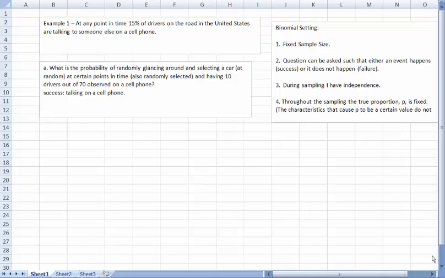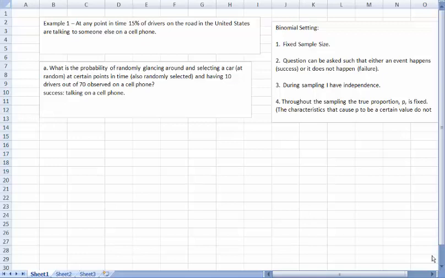Okay, let's look at a problem here. At any point in time, 50% of drivers on the road in the United States are talking to someone else on the cell phone. Okay, now let's look at the question. What is the probability of randomly glancing around and selecting a car at random at certain points in time, also randomly selected, and having 10 drivers out of the 70 observed on a cell phone?